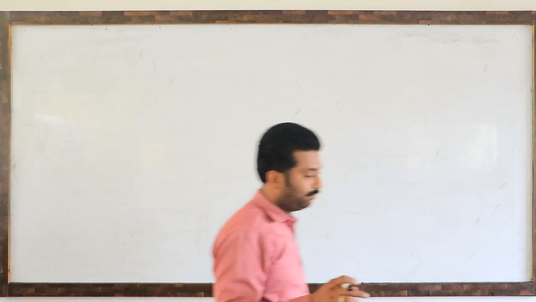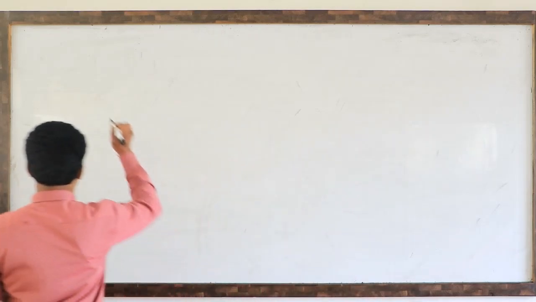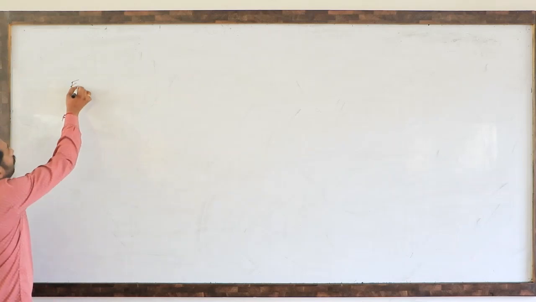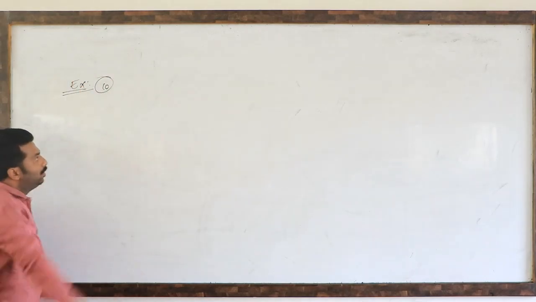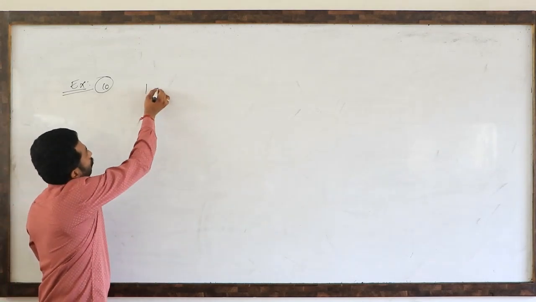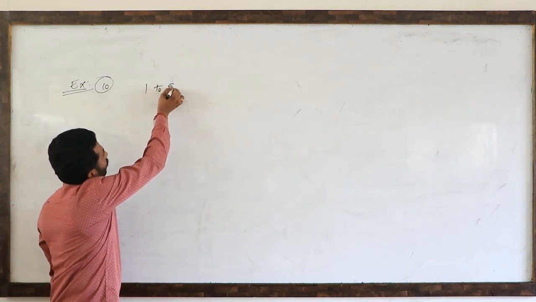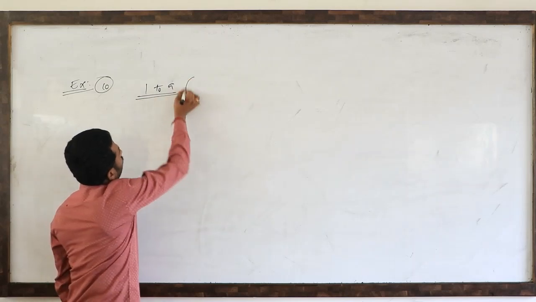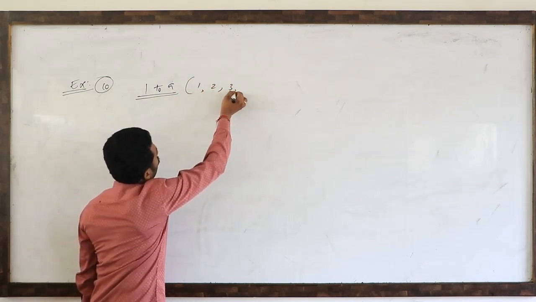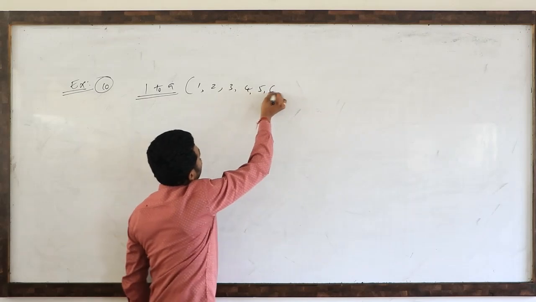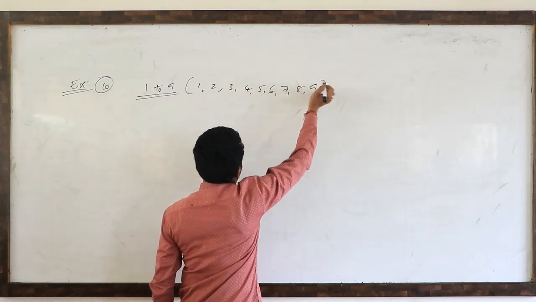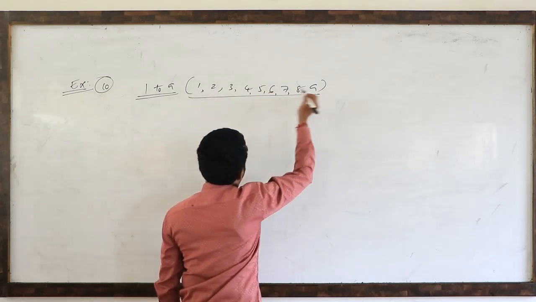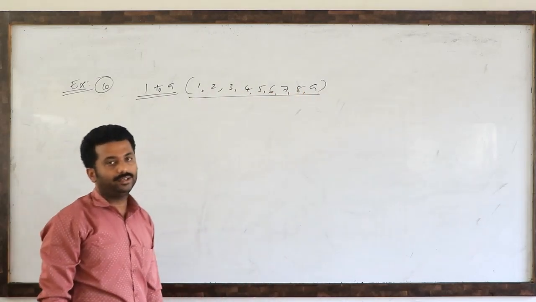Example number 10. So 1 to 9 is the given digits, means 1, 2, 3, 4, 5, 6, 7, 8 and 9. So the given number of digits is 9.